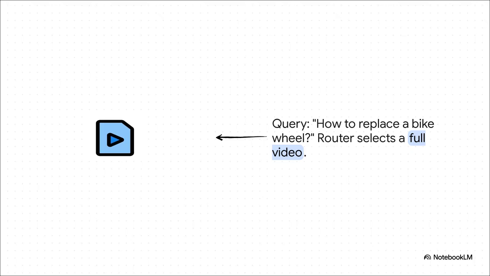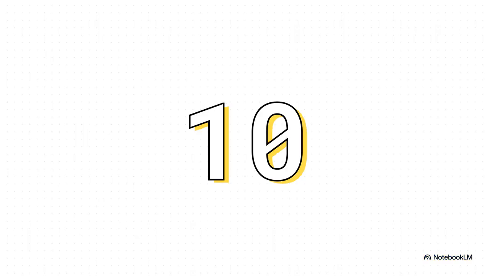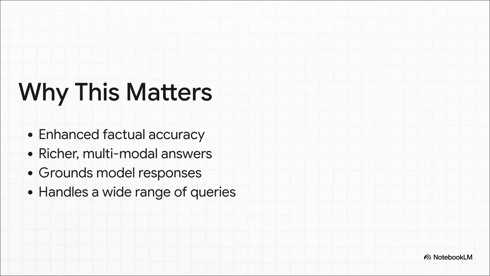It's just smart. Okay, so this all sounds fantastic in theory, but the big question is, does it actually work? And more importantly, what does it mean for you and me? Let's take a look at the results. The proof, as they say, is in the pudding. The research team put UniversalRAG to the test across 10 different benchmarks, covering a huge range of tasks and media types. And the result? On average, it blew the other systems out of the water, often by a really wide margin.